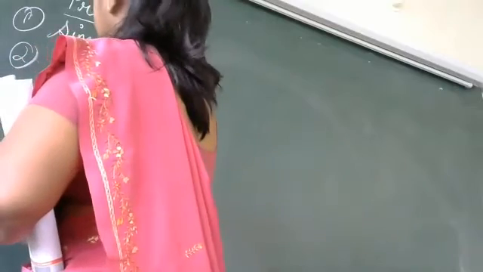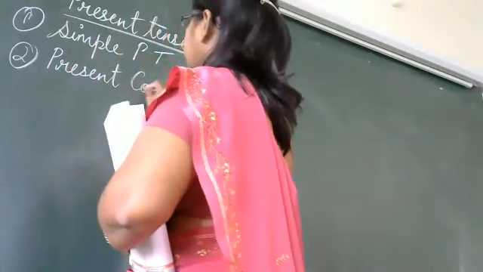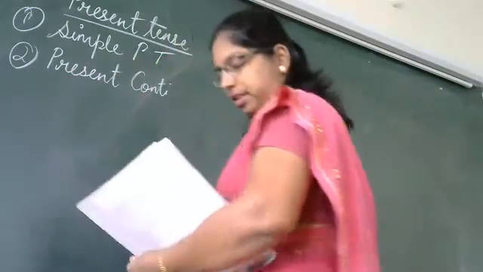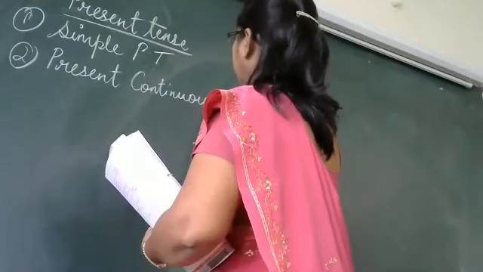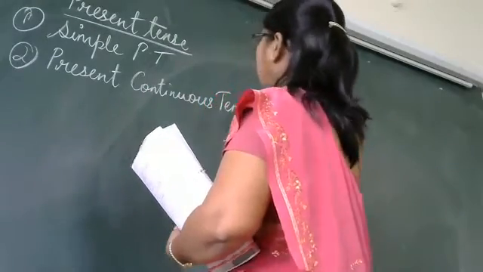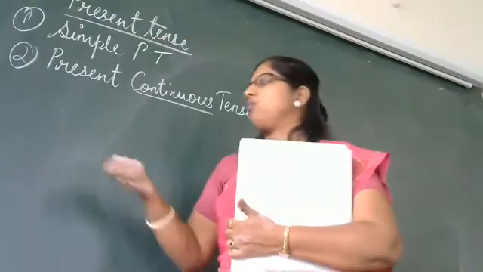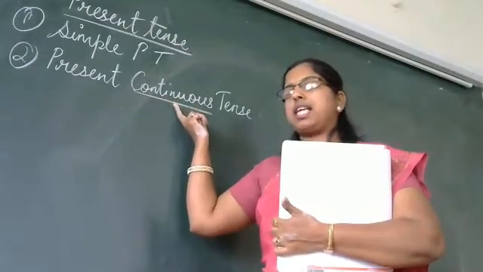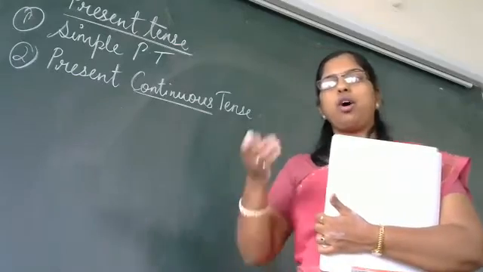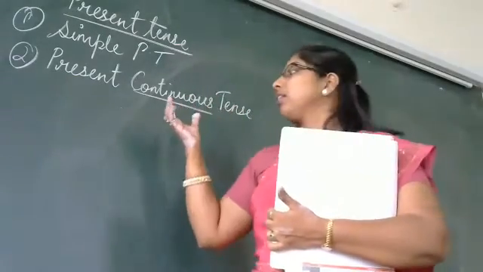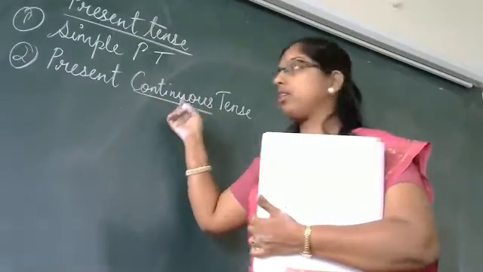Second we have present continuous tense. What do you mean by continuous tense, children? What does this word tell you, continuous? What does it mean? It means that the action is going on and on. The action is going on continuously. That time we say present continuous tense.